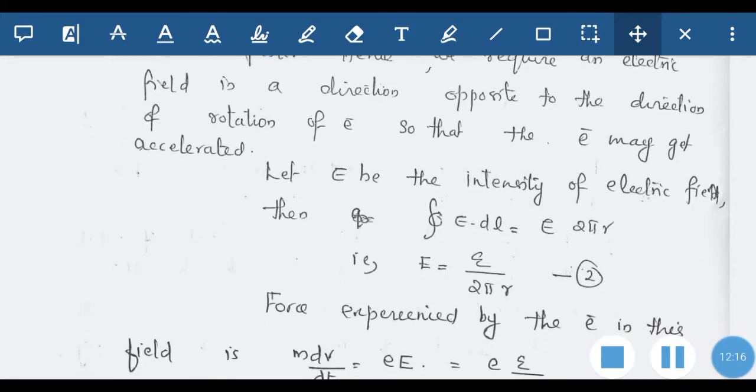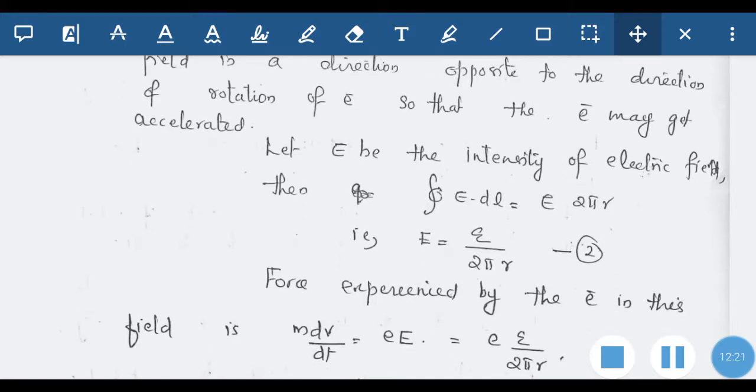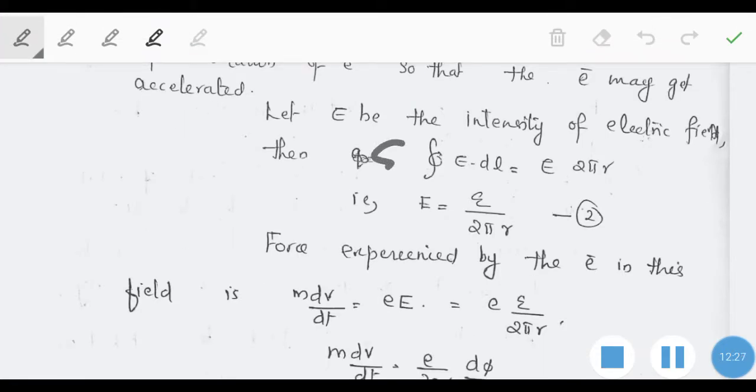So let E be the intensity of the electric field. If the intensity of the electric field we applied is E, then the EMF epsilon will be equal to the closed integral of E dot dl, and that is equal to this epsilon. This E into E dot dl is equal to E into 2 pi r. So E is equal to epsilon divided by 2 pi r, where epsilon is the EMF.